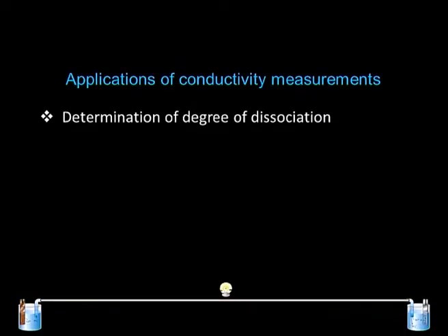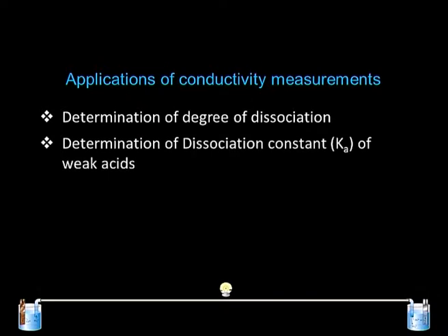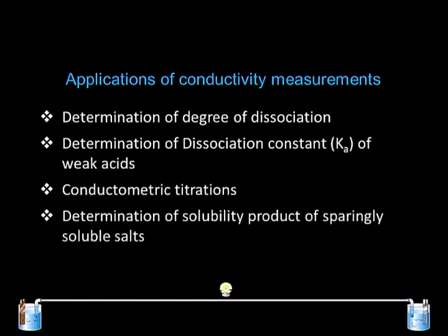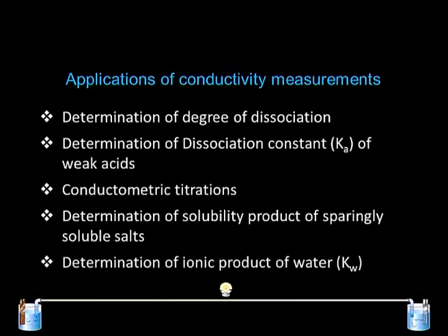Let us start with the different types of application which we look forward to for conductivity and its determination, which can help us in finding that. The first thing that comes to mind is the determination of degree of dissociation. We have already discussed a lot about this, and we have to discuss the Ka, which is an outcome of the degree of dissociation, and then conductometric titration is an important topic to be covered, then sparingly soluble salt and the ionic product of water. These are the applications that I am going to cover in this lecture.